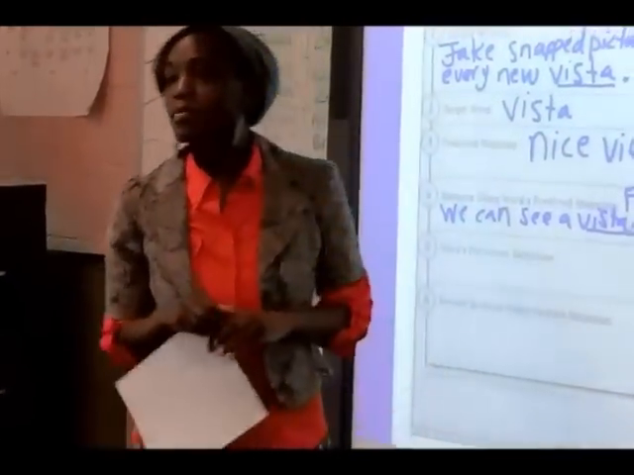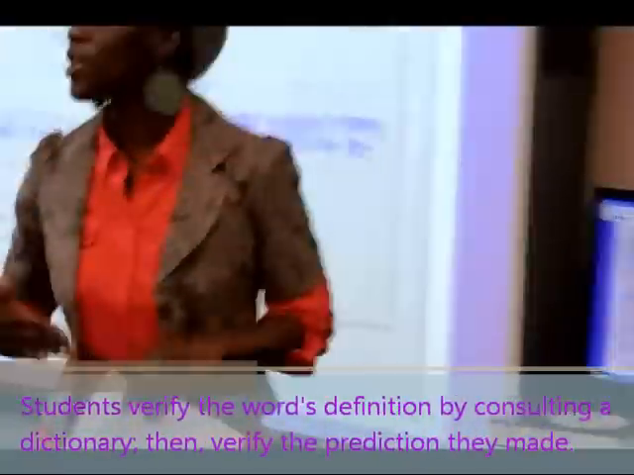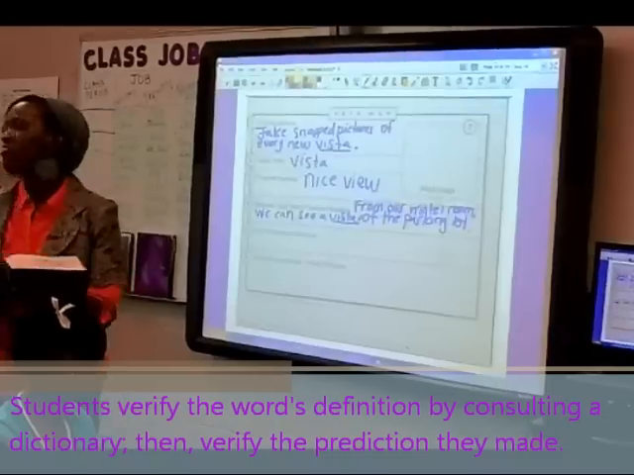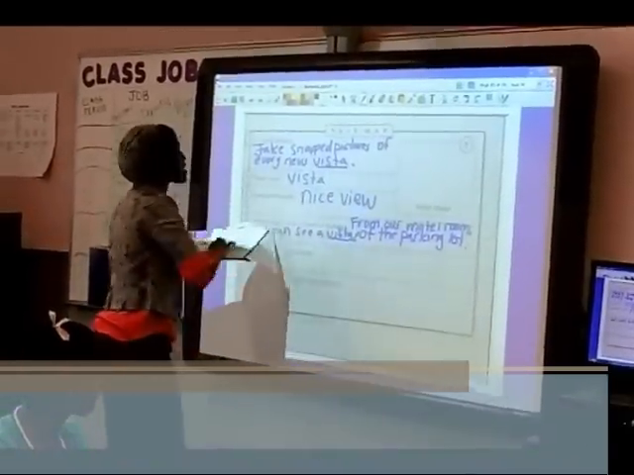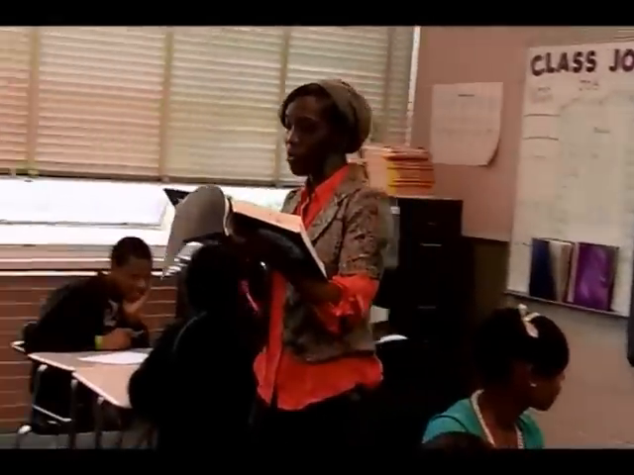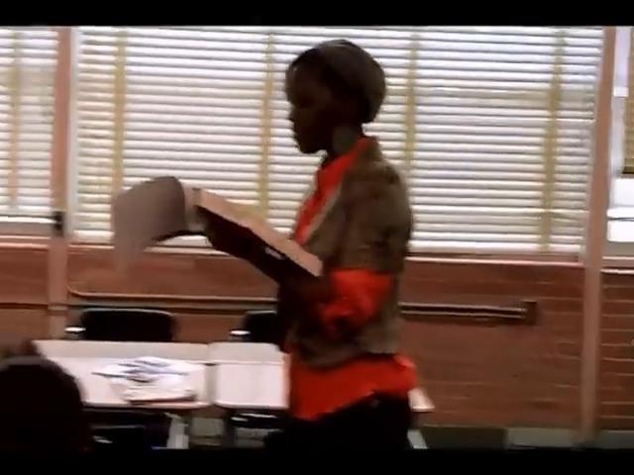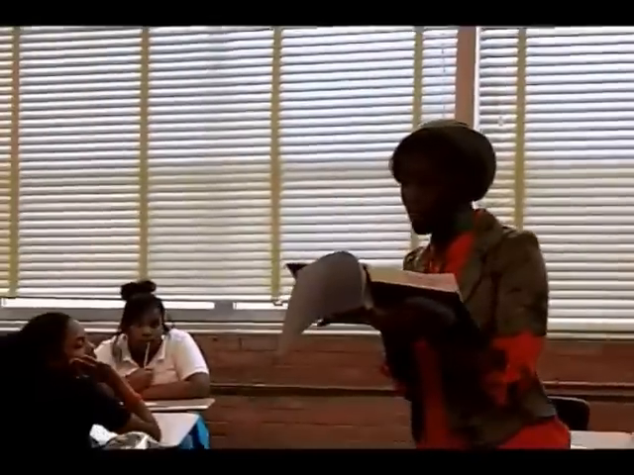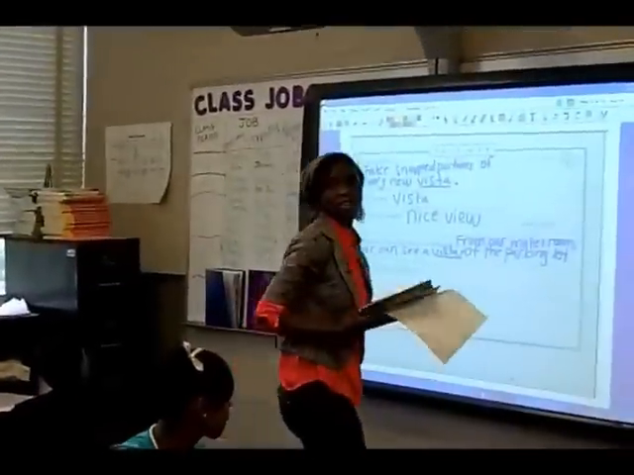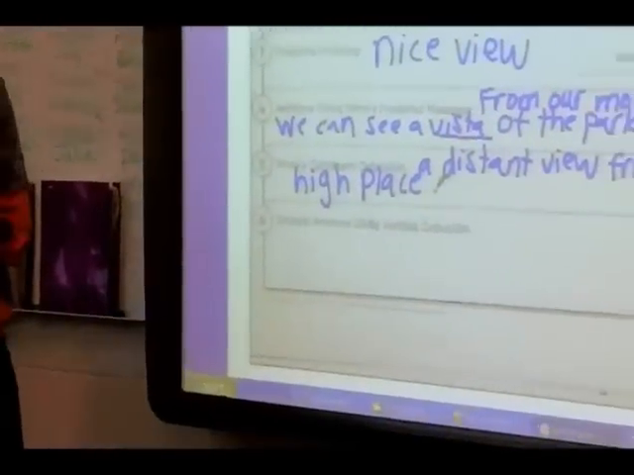Now comes the part where I have to verify whether or not my prediction is correct. That's when I'm going to use my dictionary. I see 2 different definitions, and I want to pick the one that's closest to my context sentence. The first definition is a distant view through or along an avenue or opening. My next definition is an extensive mental view. Thinking he's snapping pictures, I think I'm going to go with the first definition: distant view from a high place. So now I'm able to verify, was my prediction correct?